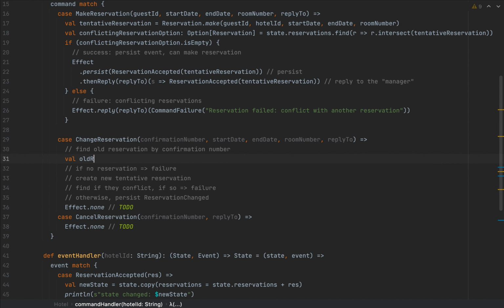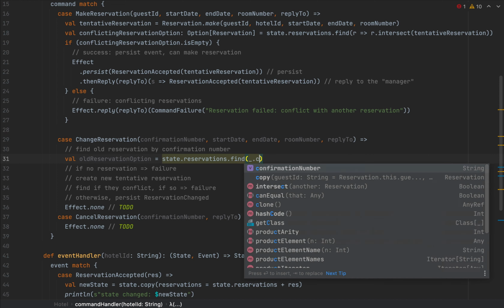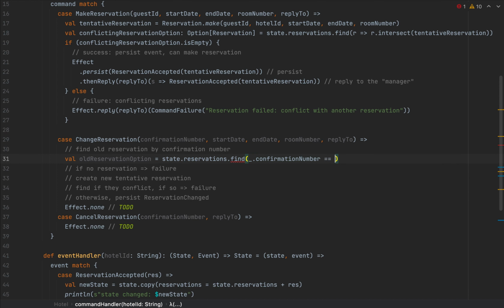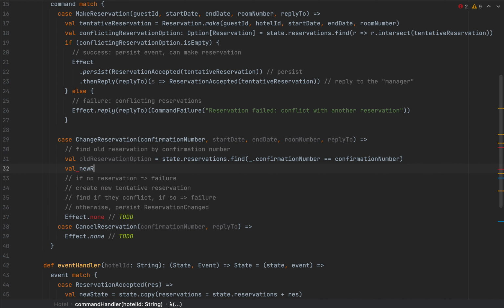So I'm going to have my old reservation, and I'm going to use an option here. I'm going to say state reservations find, and I'm going to find by confirmation number. So underscore confirmation number must be equal to the confirmation number that I want to change. Then I will need to create a new reservation. So I'm going to have my tentative new reservation, so new reservation option as old reservation option, and I'm going to map.